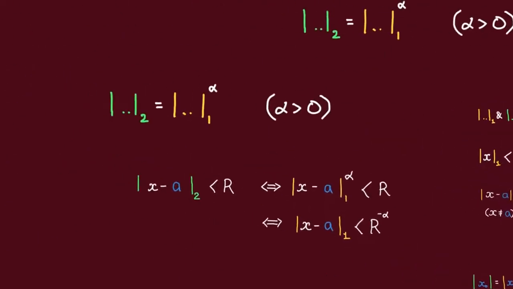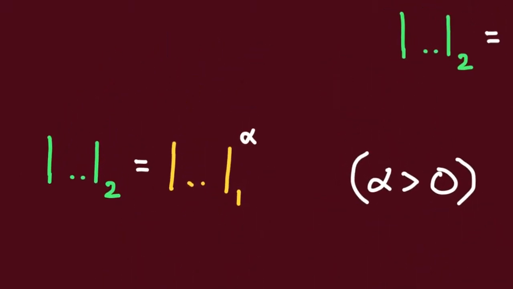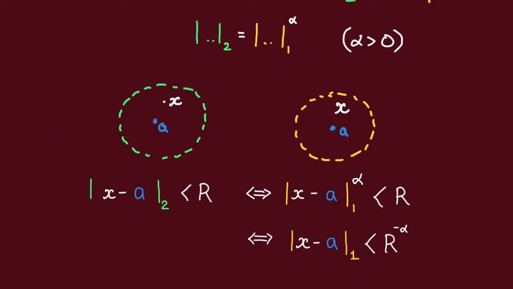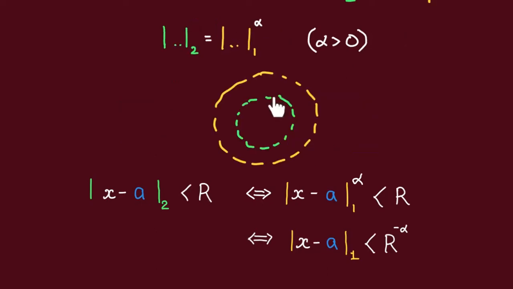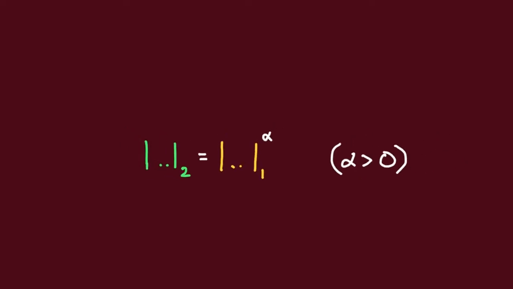Well, there is an easy example of an equivalent absolute value, namely any absolute value that is a power of our original absolute value. This is because if this green absolute value is a power of this yellow absolute value, then for every point x in K, x lies in some green ball if and only if it lies inside some yellow ball with the same center. That means every green ball is contained inside some yellow ball, and vice versa, and thus the two topologies must be equivalent. Therefore, we see that if two absolute values are positive powers of one another, then they define the same topology.